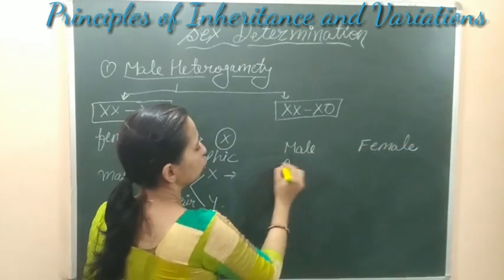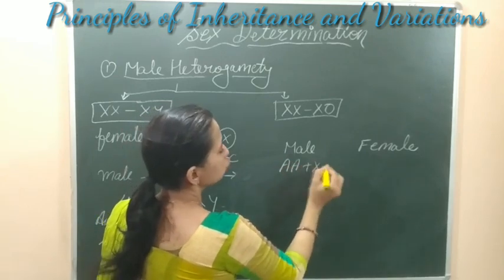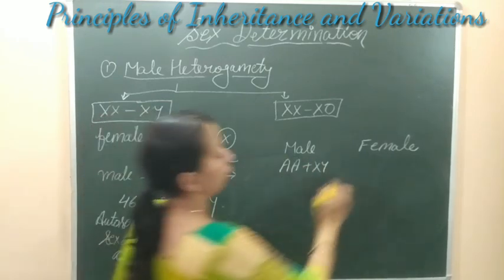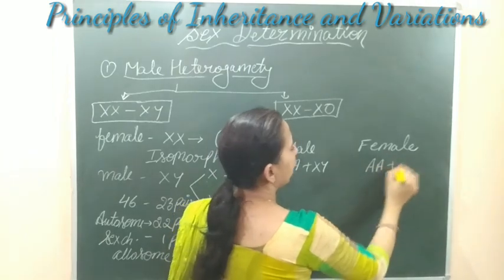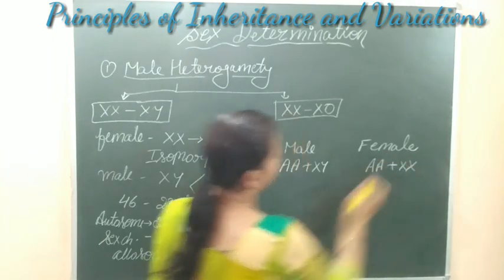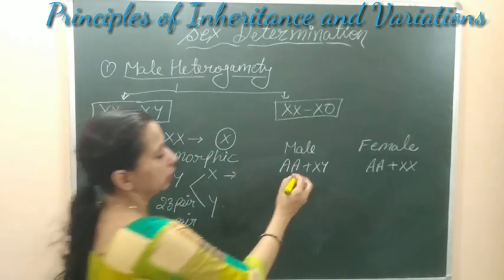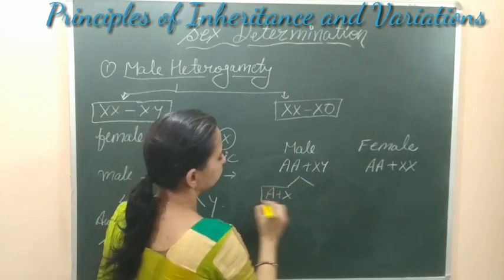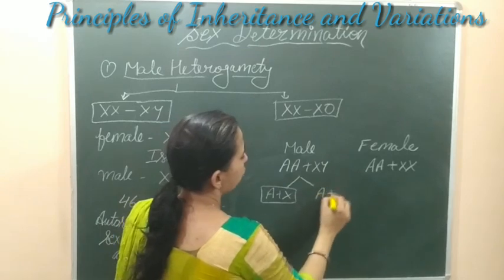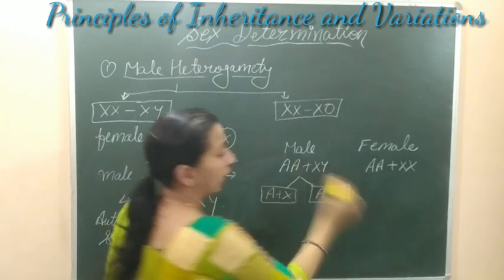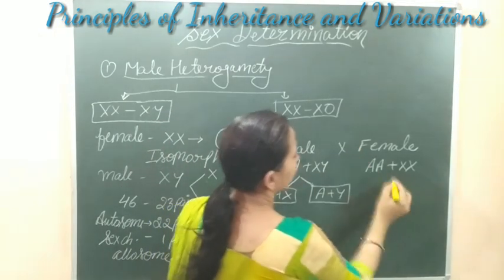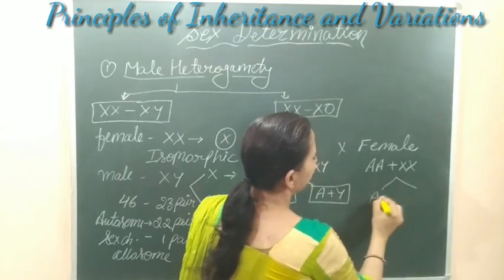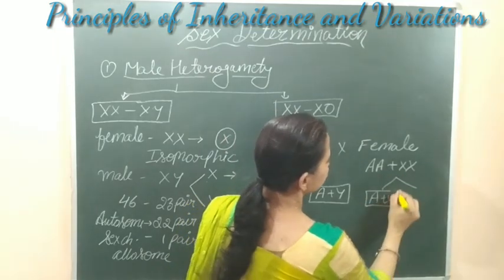The male has autosomes plus two types of sex chromosomes. The female has autosomes plus similar sex chromosomes. When the gametes are formed, the male will form two types of gametes, A plus X or A plus Y, and the female will form similar gametes that both have the X chromosome.